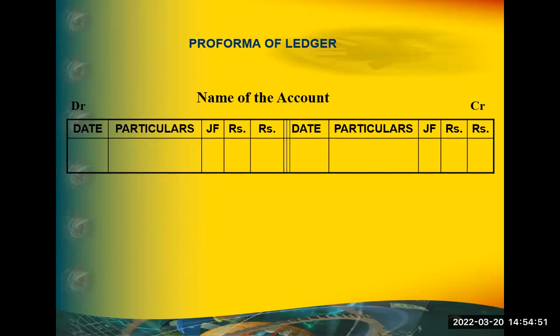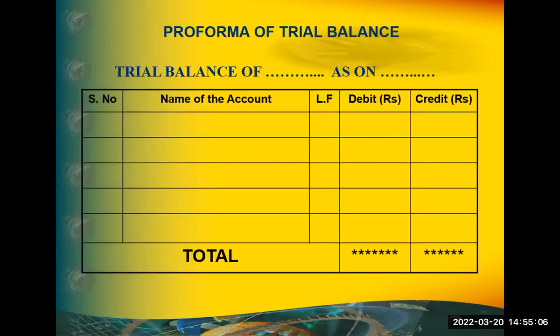When it comes to the trial balance, we have to write it on the debit side because the debit side is more. Whichever side is more, that side you write in the trial balance. So all the balances of all the ledger accounts should be written in the trial balance. The format of the trial balance is this.